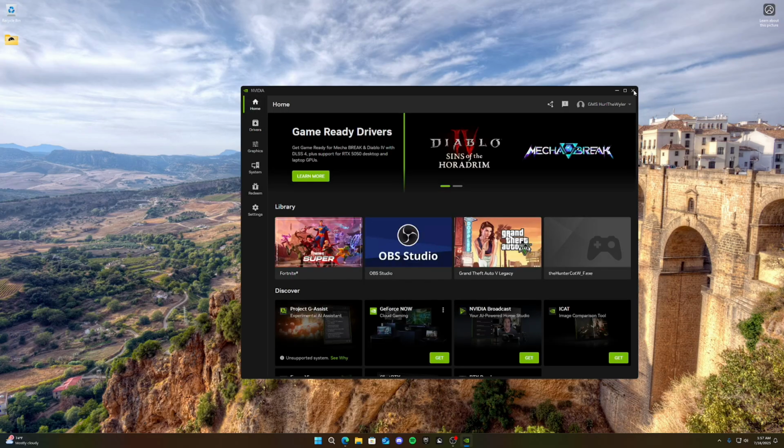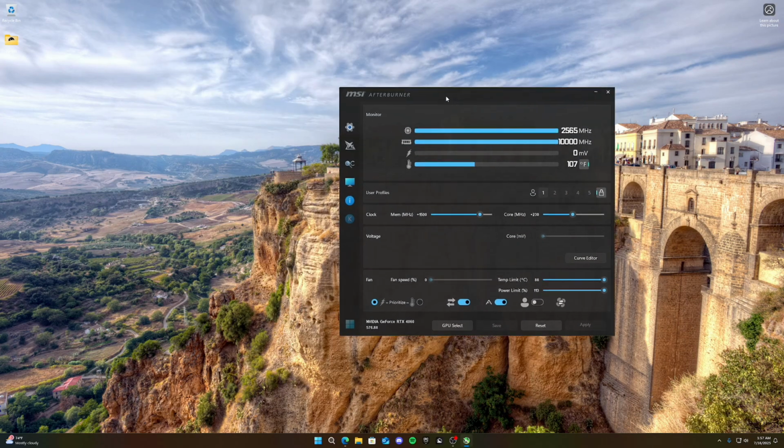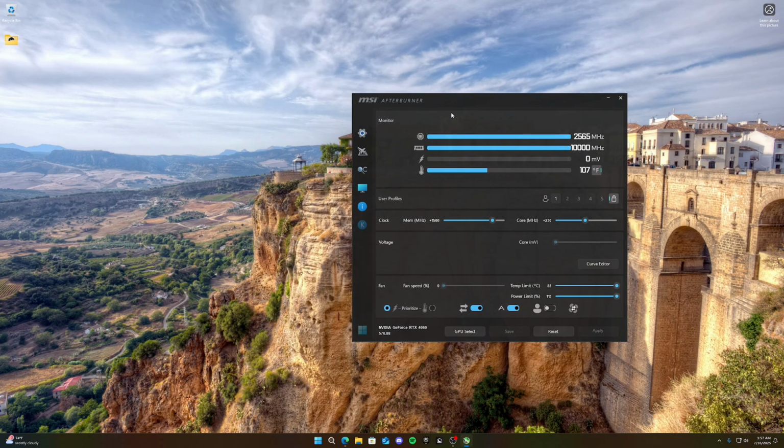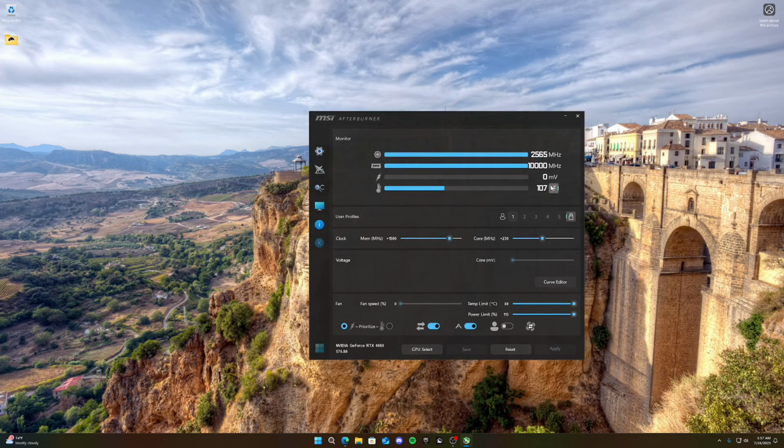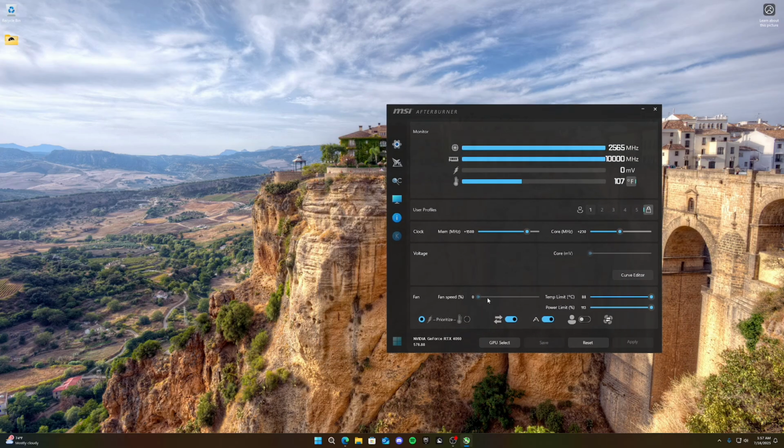Another really good thing to optimize performance is to use the MSI Afterburner utility. If you do not have it, I'll put a link in the description to download it, and you can just pretty much get the best overclock on your graphics card. Just look up the best settings for your graphics card, because most people put their settings that they tried on the graphics card in MSI Afterburner that work well.